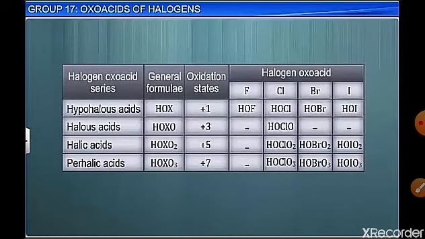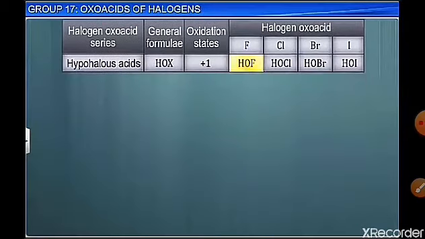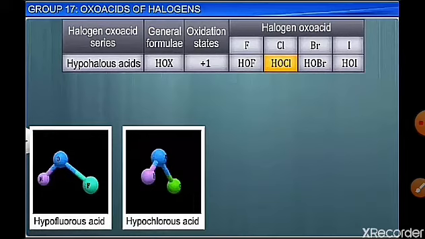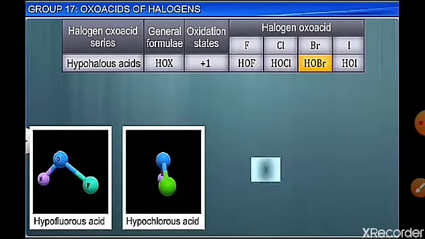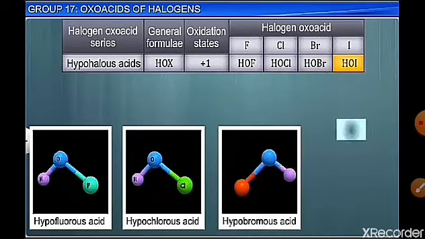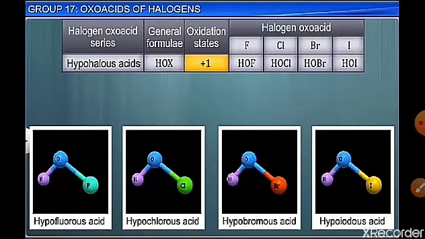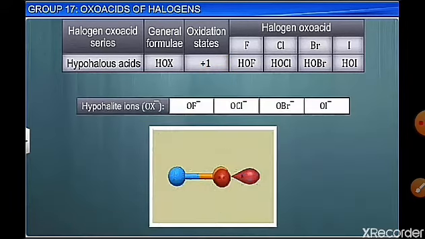So a pi bond you can see in the halous, halic and perhalic between X and O. Now fluorine, chlorine, bromine, iodine, they all form hypohalous acid HOX, in which the central halogen atom has 3 lone pairs and only 1 bond pair with the oxygen atom. All the halogens are in +1 oxidation state.